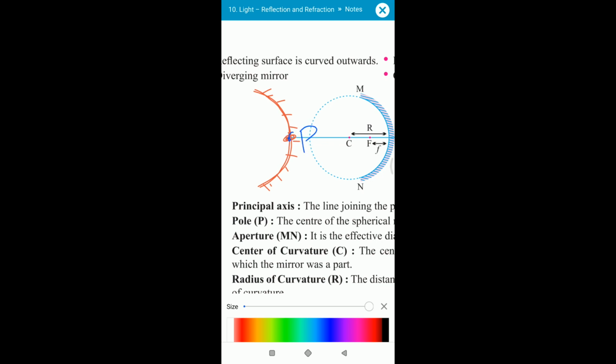P stands for pole. The pole is the midpoint of the mirror, the center of the spherical mirror.